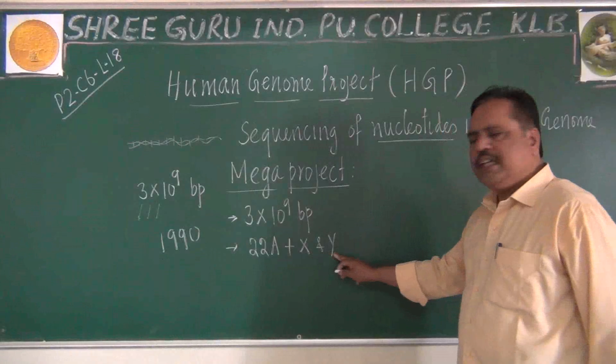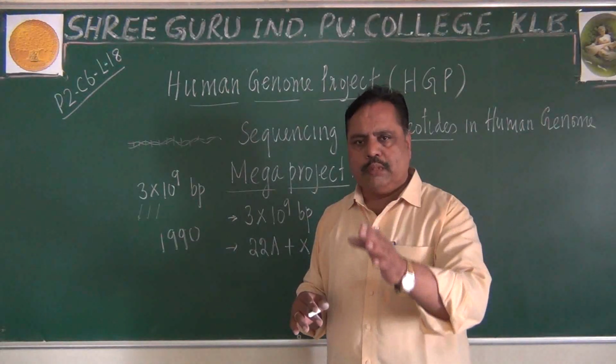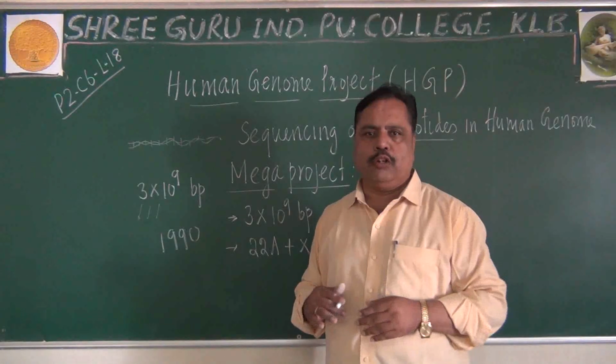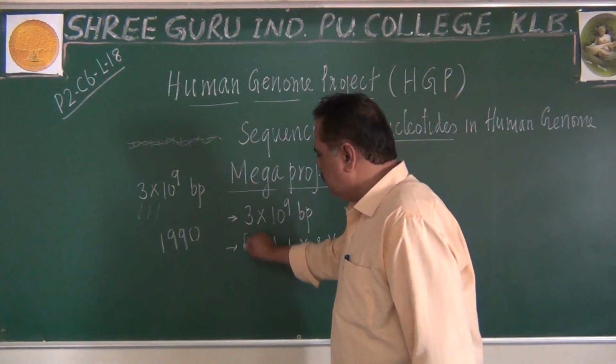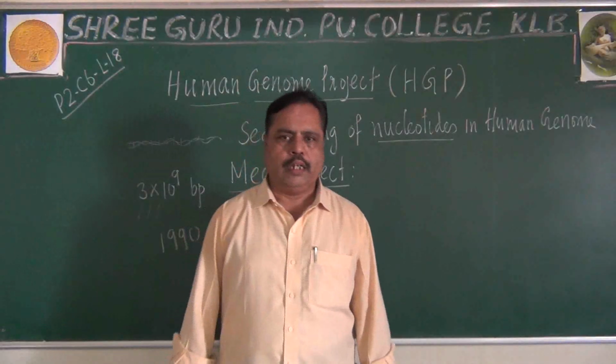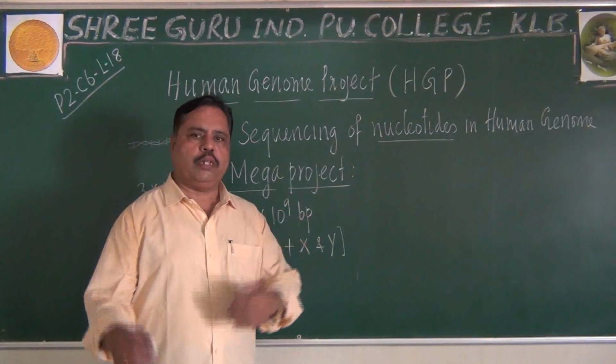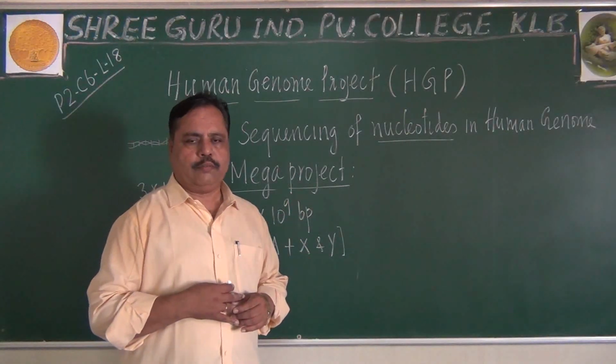But X and Y are not a homologous pair, so you have to study them separately, independently. This combination is called the Human Genome Project. So it is not only 24 chromosomes whose nucleotides you have to attempt to sequence.